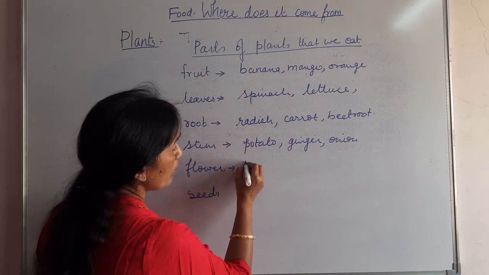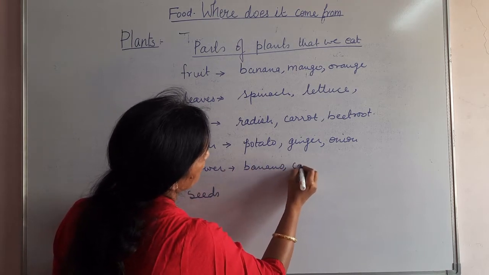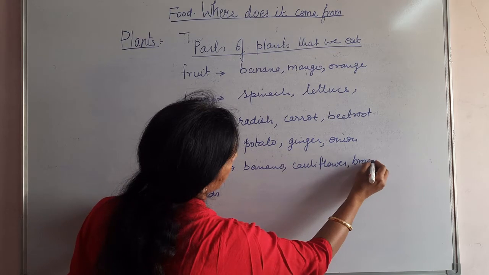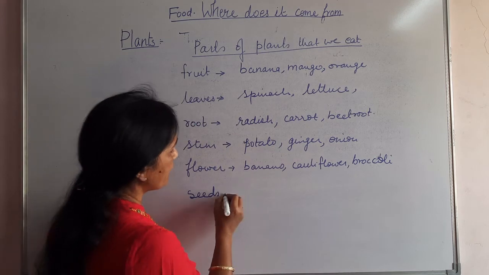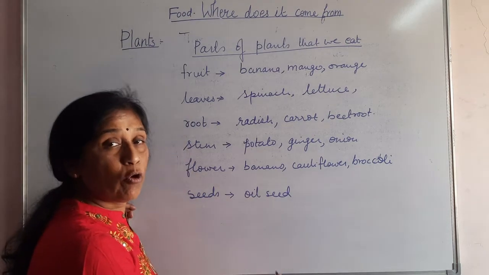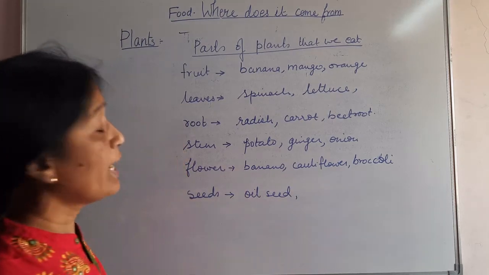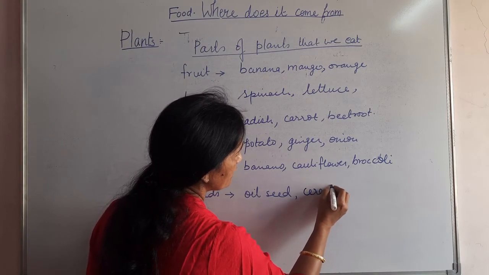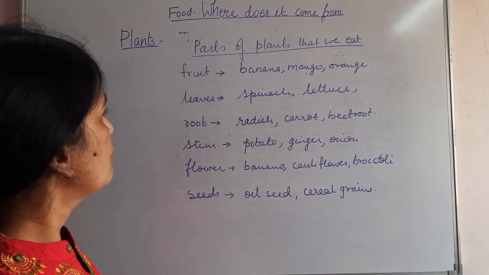Then flower. Banana flower is eaten. Then you can say cauliflower. You can write broccoli also. And in the case of seeds, we have many oil seeds because we consume oil, and you obtain oil from seeds. So all oils, there are many oils that we use, and then all cereal grains. Wheat is a seed, rice is a seed. So all cereal grains come in this.